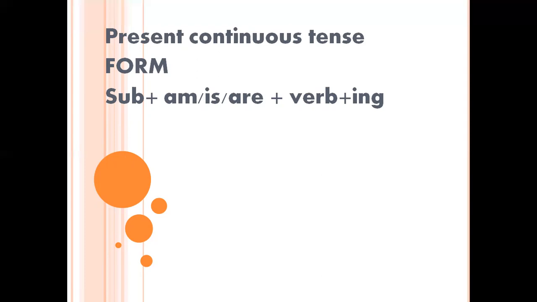When the subject is plural, they are writing a letter. So if it is I, it is am. If the subject is singular, for example he, it is is. If the subject is plural, like they, it is are. Then verb plus ing. Any confusion? No, not at all.